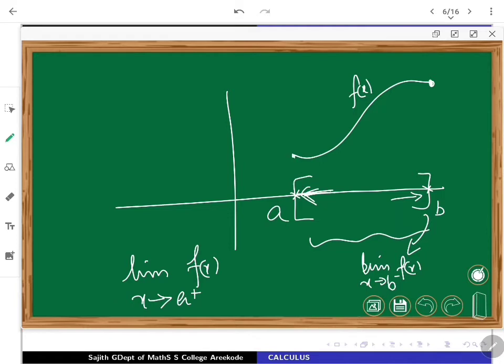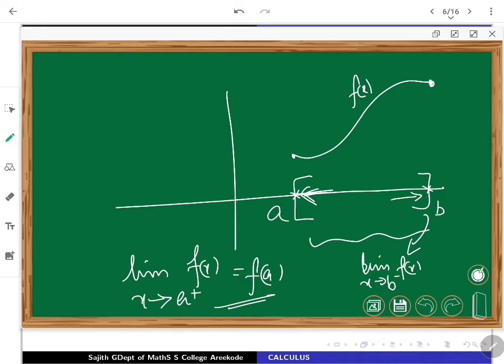In that case, if it merges with the f evaluation at A, that is the same as f of A, you have to say that it is continuous. So not only in an open interval, even a function defined on a closed bounded interval can be discussed. The continuity can be discussed at the endpoints via this part.